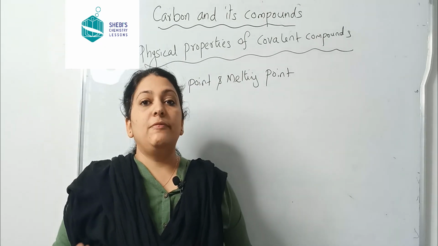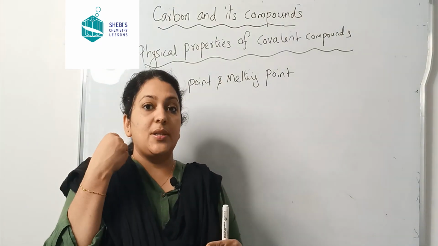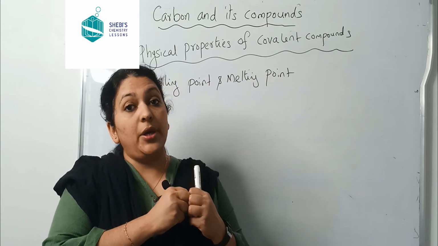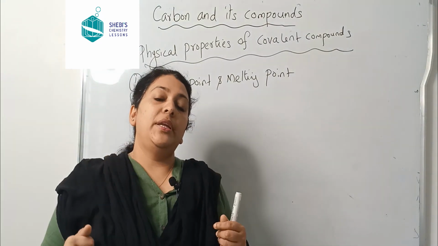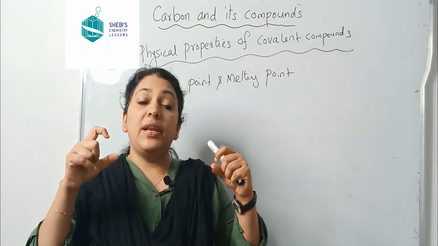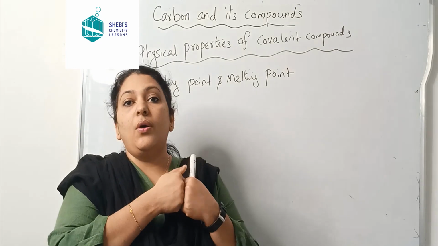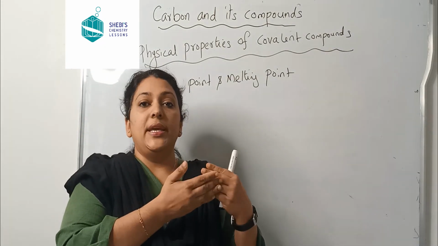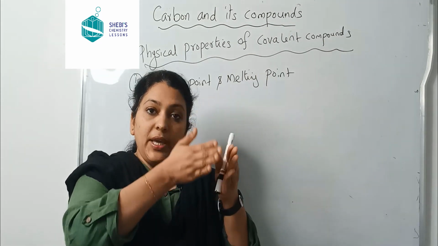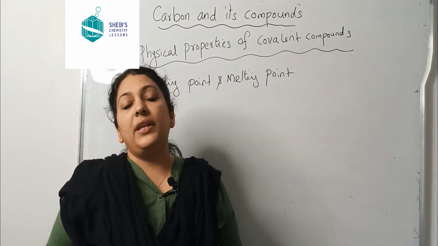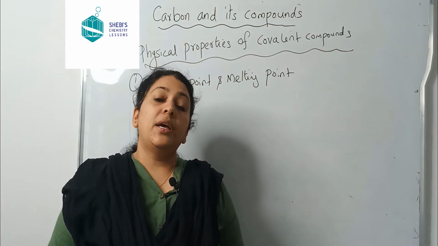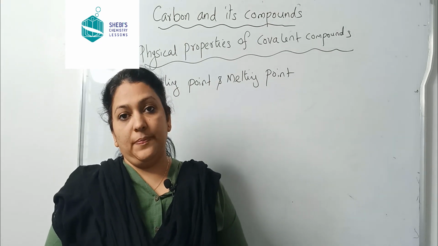Why? Because we know that ionic bonding is caused by the attraction between two oppositely charged ions. For example, in sodium chloride, sodium positive ion and chloride negative ion will attract each other very strongly, and the ionic bonding is a very strong bond. Therefore, to break that bond, a high amount of energy is required. That is why ionic compounds have high boiling points and melting points.